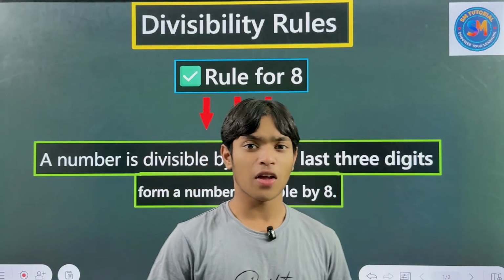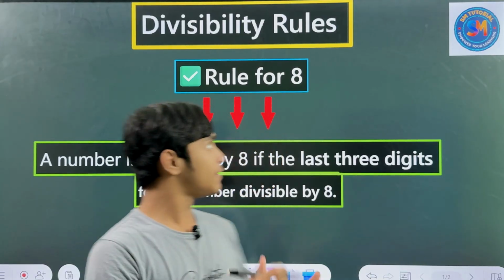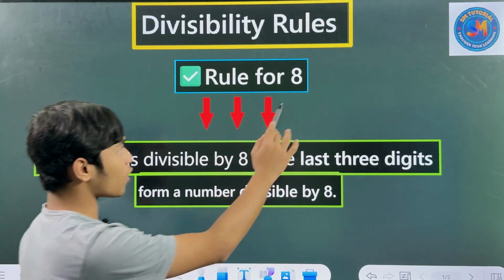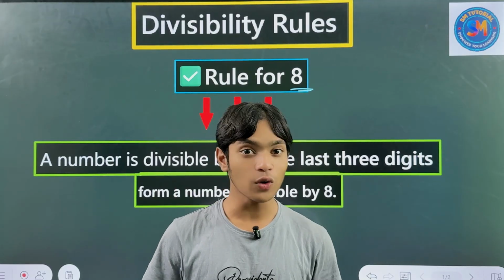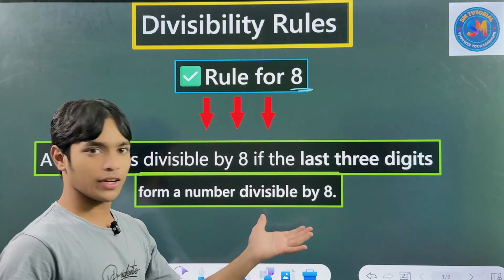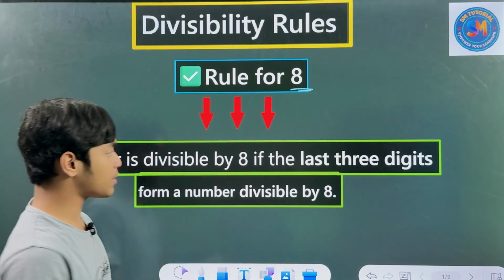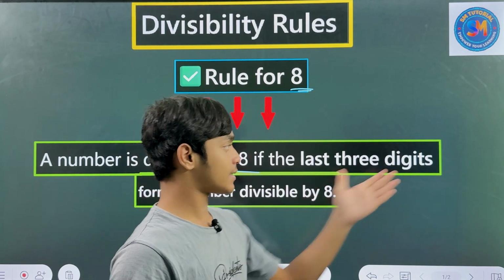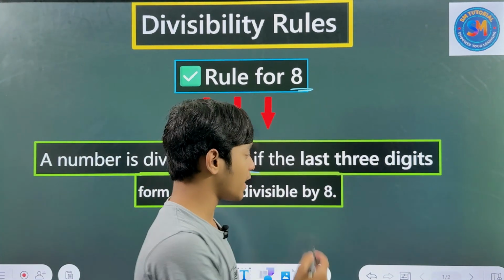So now, what will we learn first? In this video, we will learn divisibility rules. This is correct, but we will learn the first rule for 8. So what will be the rule for 8? Of course, you have to remember this. First of all, let's read the rule in the green box. I wrote it. You can see the rule: a number is divisible by 8 if the last three digits form a number divisible by 8.